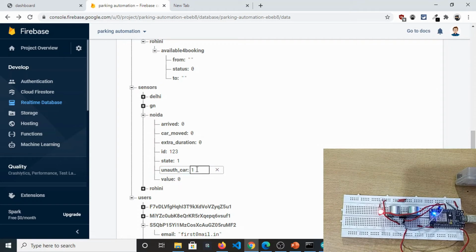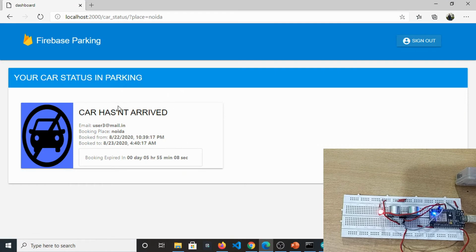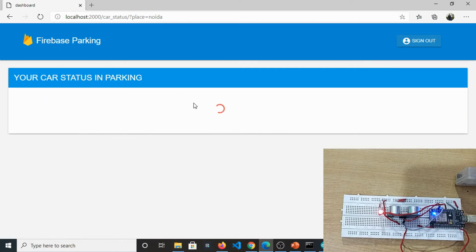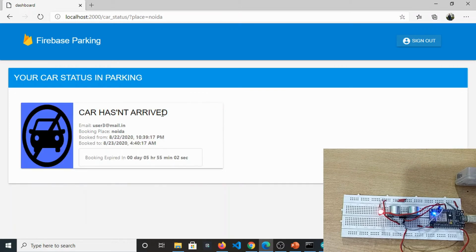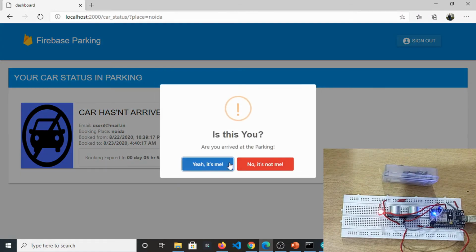We will reverse this to the normal state, and 0 again means no unauthorization. Let's move again. I refresh and we will reach the status where the car hasn't arrived. As soon as the user arrives, we will consider this case: yes, it's me, the user actually arrived at the parking.